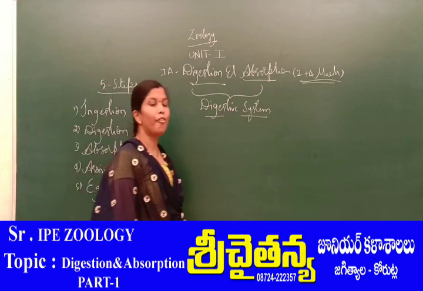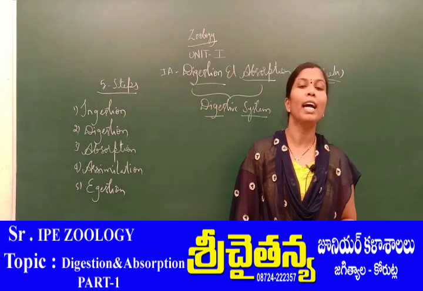So these are the 5 major functions carried out by the digestive system.